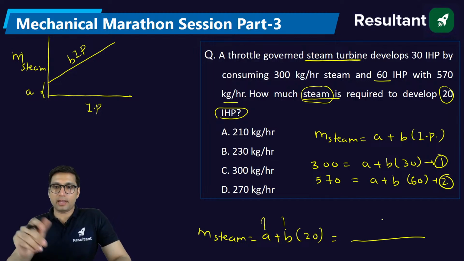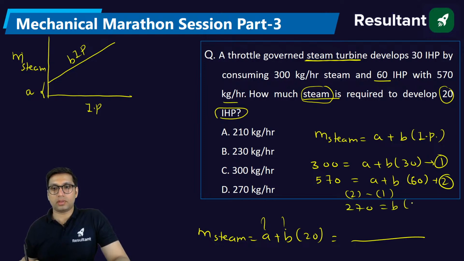So how to get the values of A and B? Just solve these two equations. If you solve equation 2 minus equation 1, you will get 270 is equal to B into 30. So you will get B as 9. And if you put B as 9 in any of these, you will get A. What is the value of A you are getting? Simple calculation. If B is 9, this will be 9 into 30, 270. So A will be 30. So A is 30, B is 9.